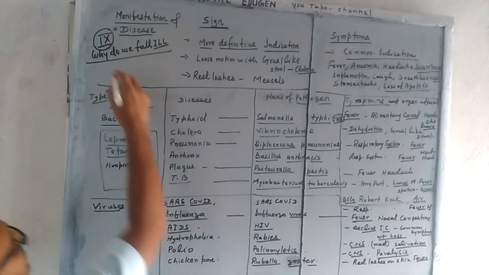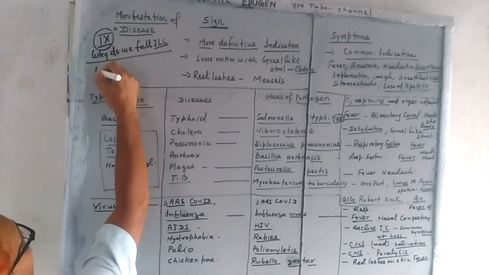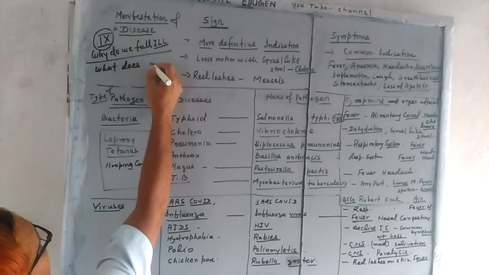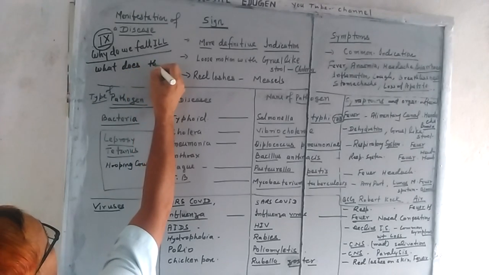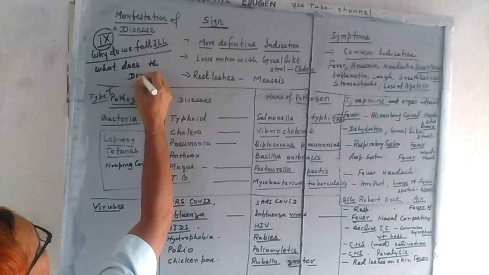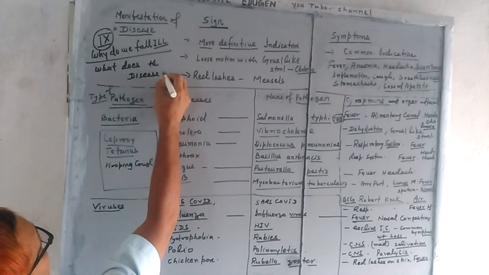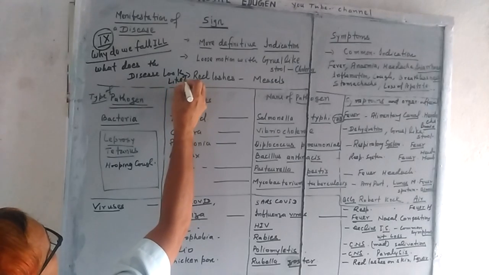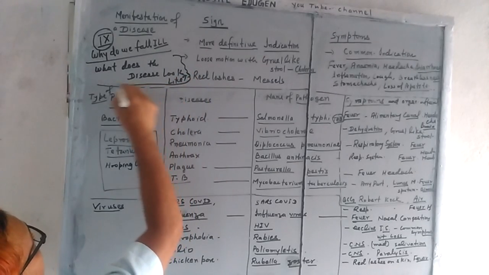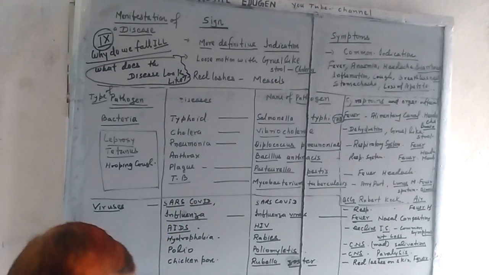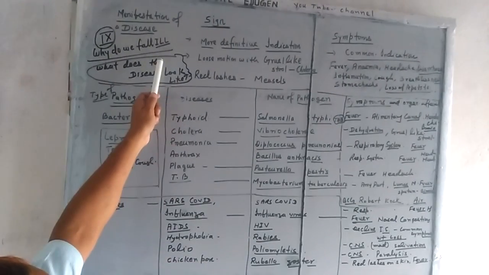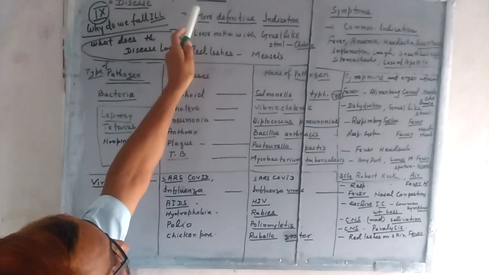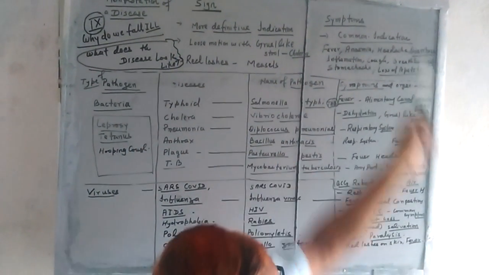Your question is in NCERT, you see: what does the disease look like? It means if anybody is diseased, suffering from any disease, the person develops certain signs and symptoms.